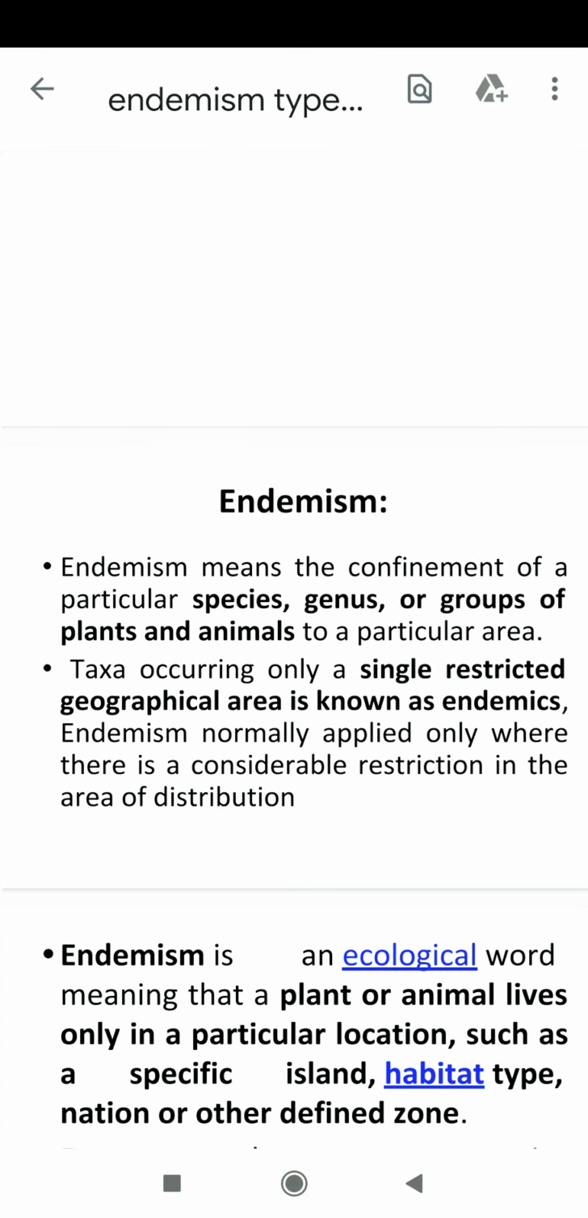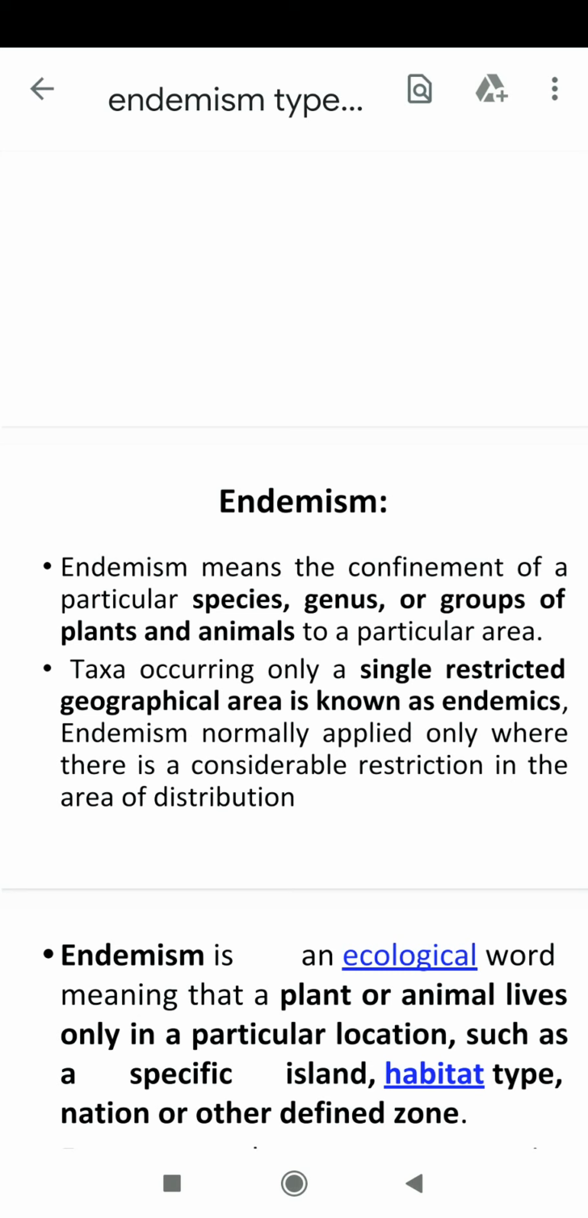Hello students, I will discuss endemism. Do you know that there are some plant or animal species specially confined to a particular region? They are called endemic species. Species unique to a specific geographical location are known as endemic species.